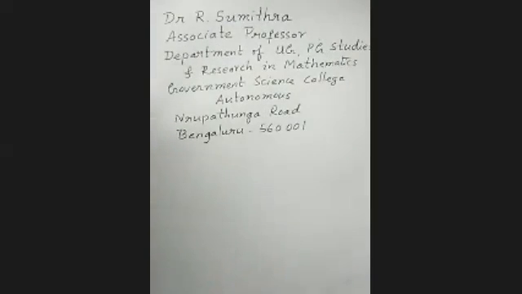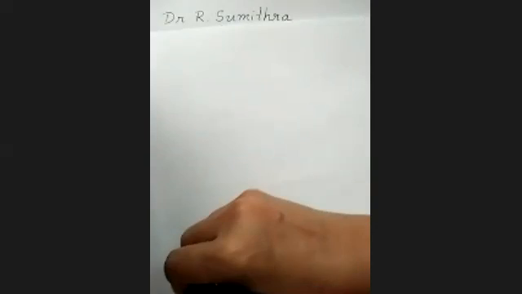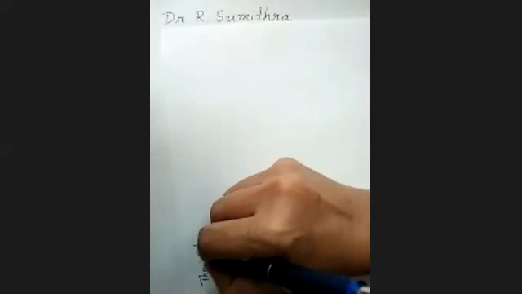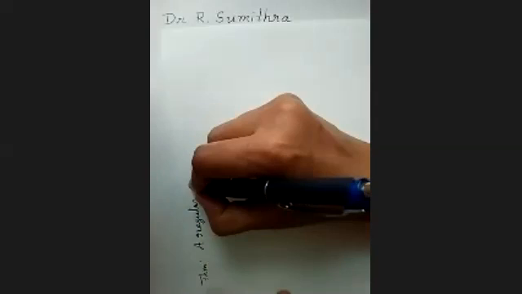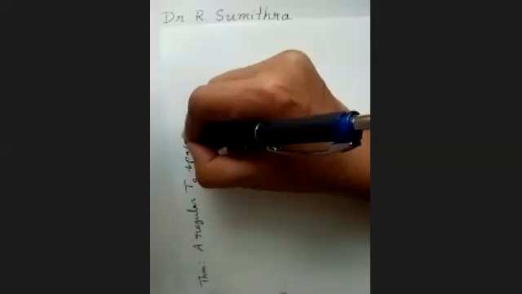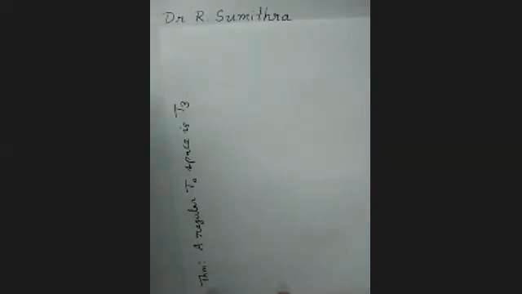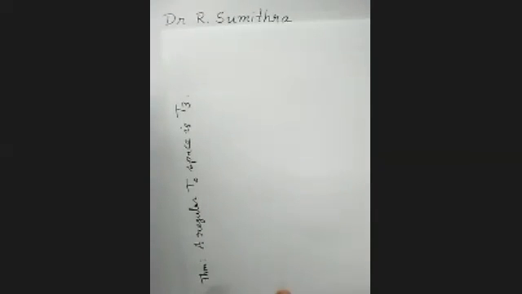Now we shall take up the next theorem. The next theorem is: a regular T naught space is T3. Actually, what is the definition of T3? T3 implies that it is regular and T1. That is a definition. But here the theorem is regular and T naught space is T3. This we have to prove.